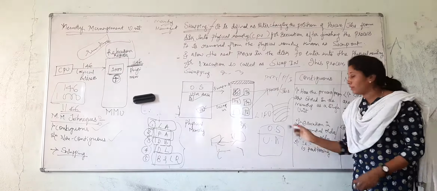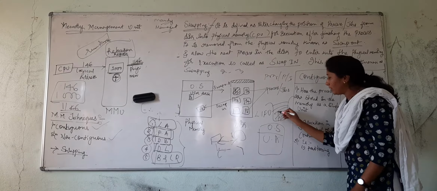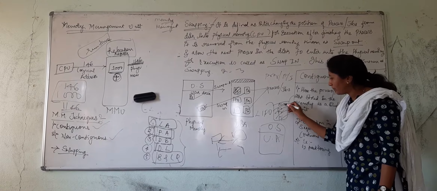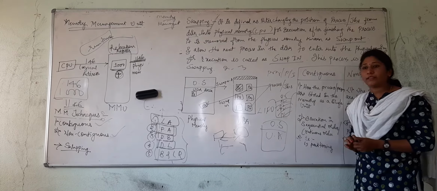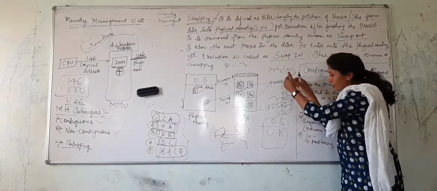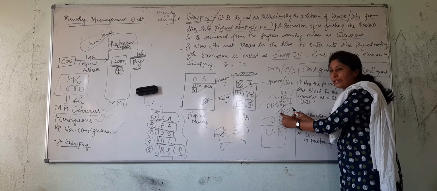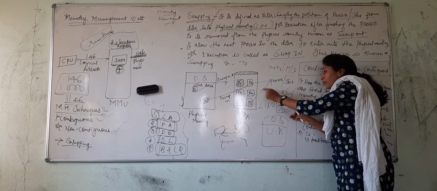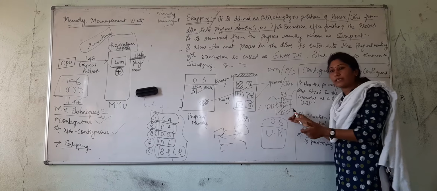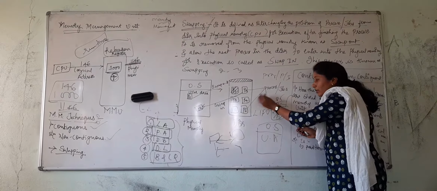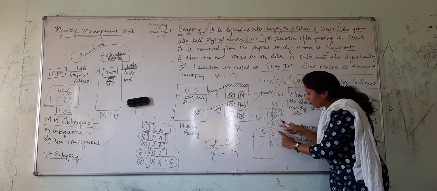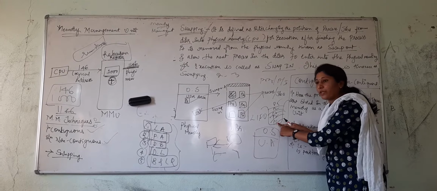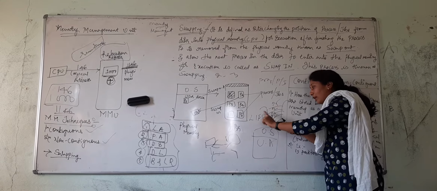Last in, first out. I will be placing it as P1, P2, P3, P4, P5. How do I do it? I will be entering all the processes into my disk here. Each and every process will be getting out. How is it getting out? Once the things have been done, we are going to remove them. It cannot access P1 directly until I remove all the processes.